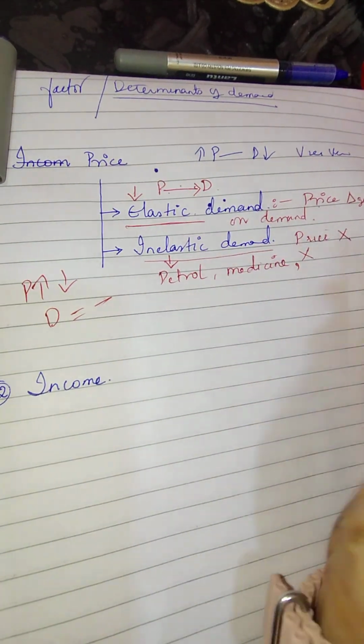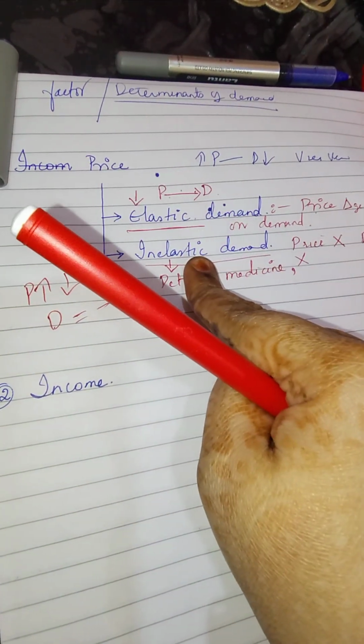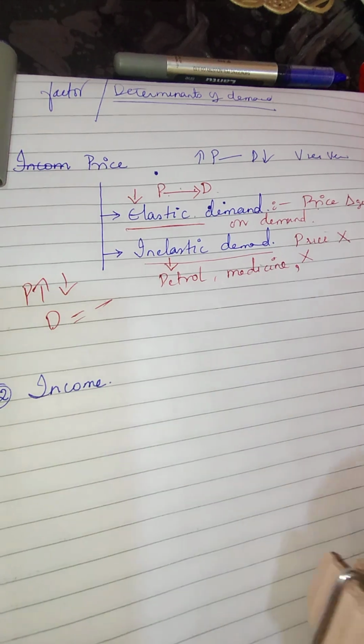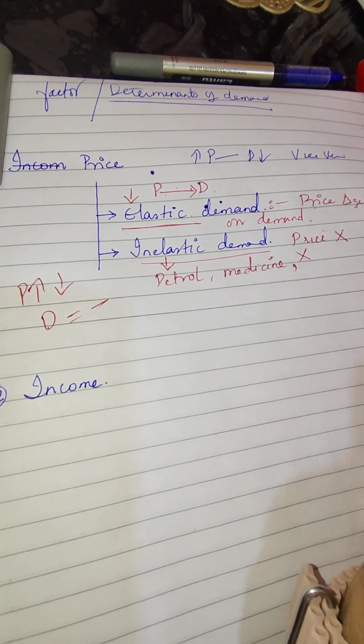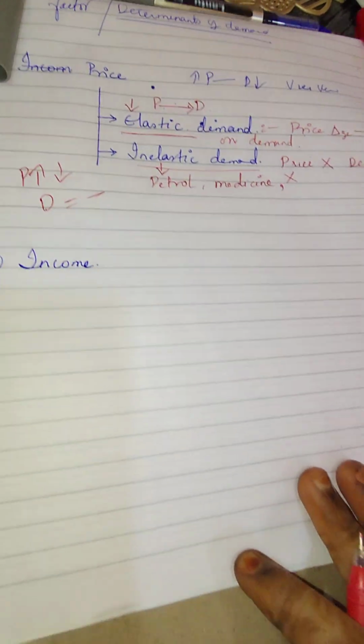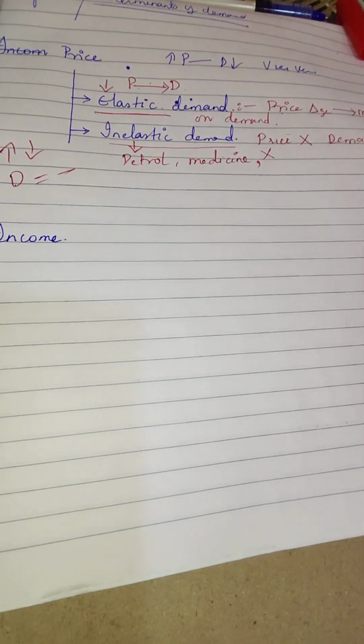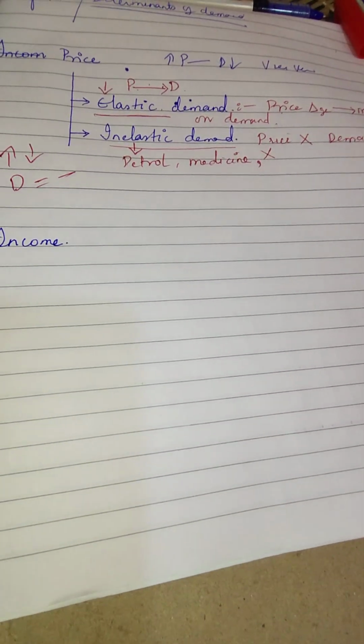ओके, सो बेसिकली दैट इज कॉल्ड एज इन इलास्टिक डिमांड, जहाँ पर प्राइस का कोई भी असर नहीं है. ओके, नाउ मूविंग फर्दर टू द इनकम. Now, income of the consumer. It is obvious that as soon as the income increases, now what happens? The demand increases because people are having money in their hand and obviously people will shop.